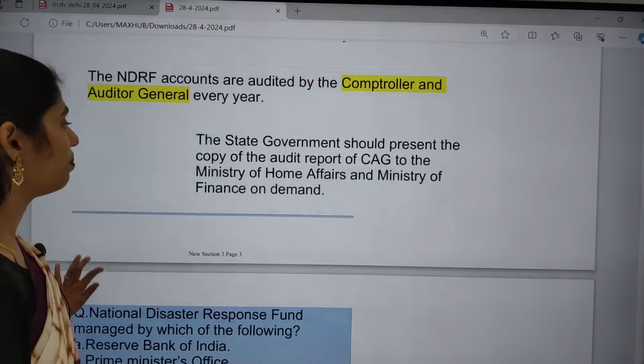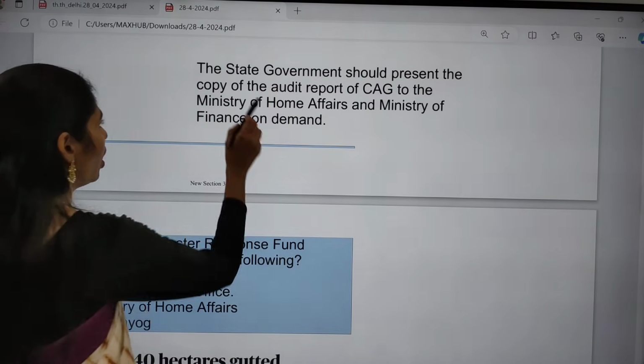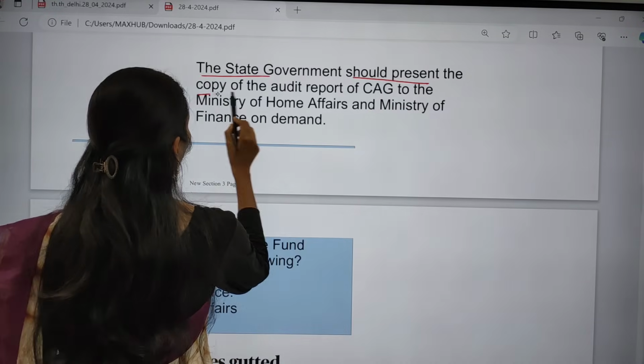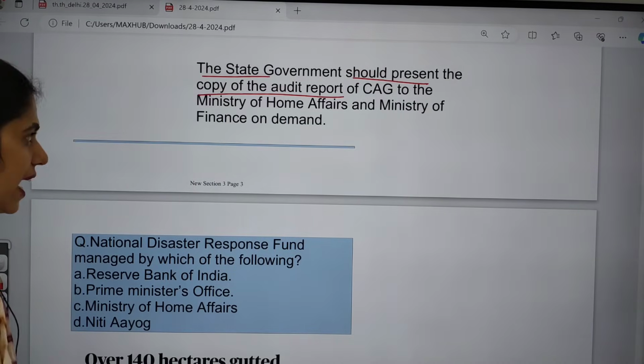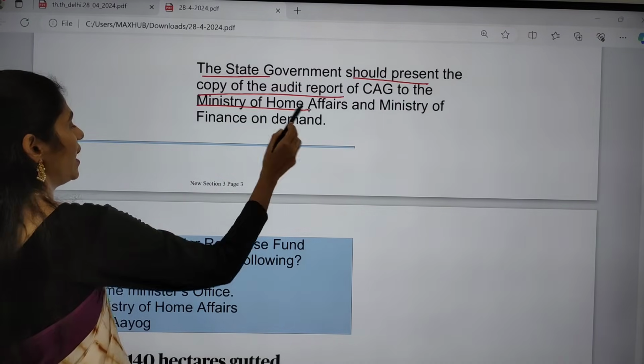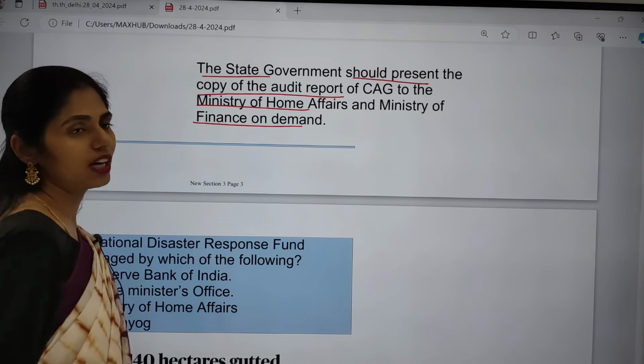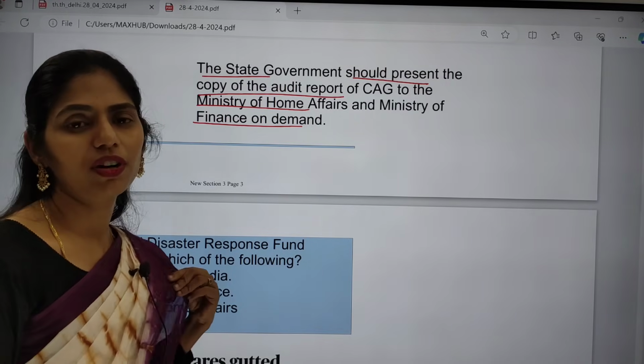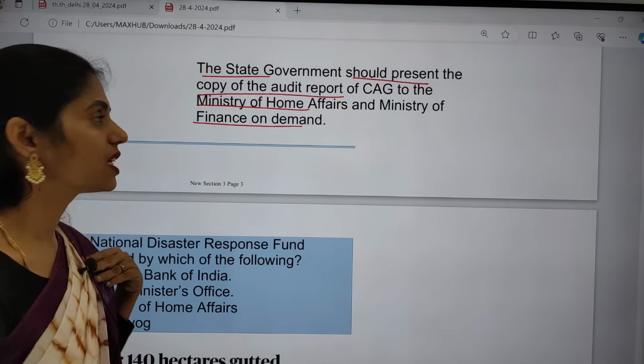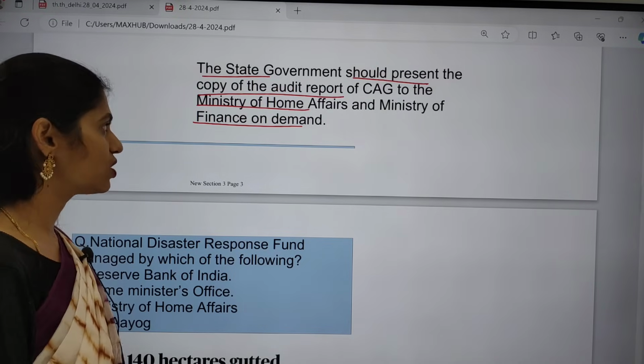The state government should present a copy of the audit report of CAG to the Ministry of Home Affairs and Ministry of Finance on demand. So whenever these ministries demand the details, the CAG has to submit the report.